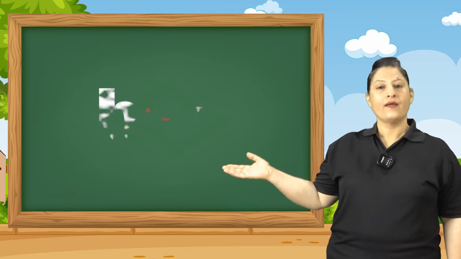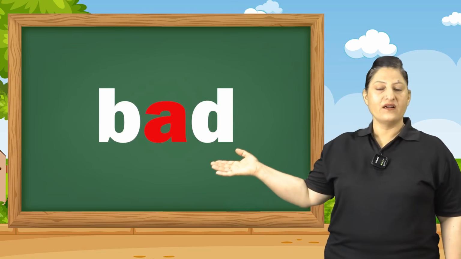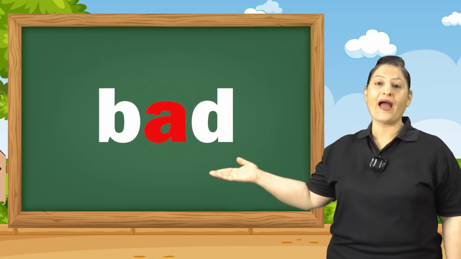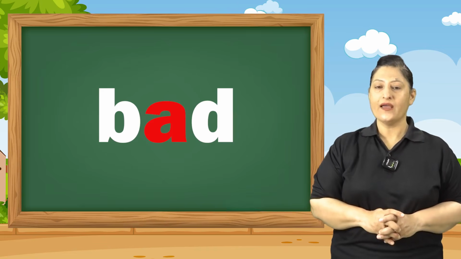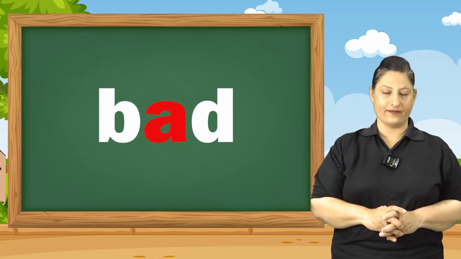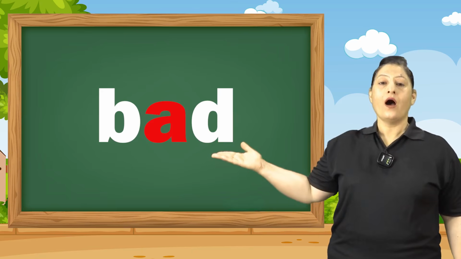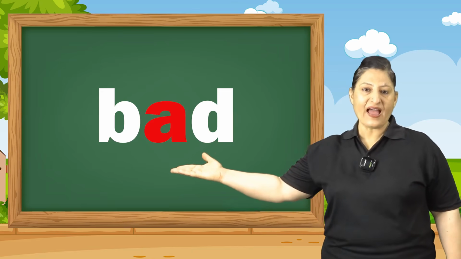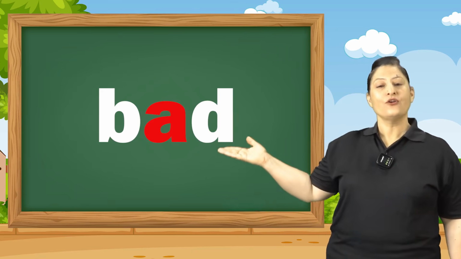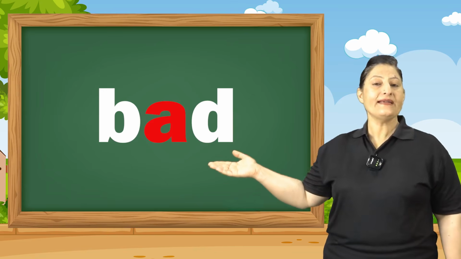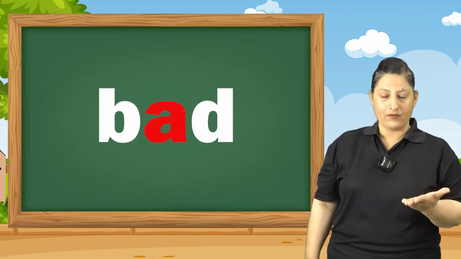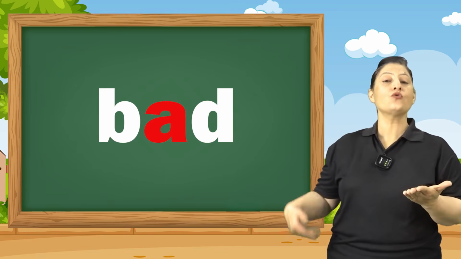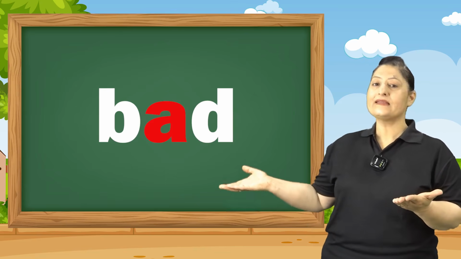As in B, add, bad. Now children, we already know how to read the word add as add. So now when we add the consonant B to the word ad, it becomes bad. So remember and also try to read like this.